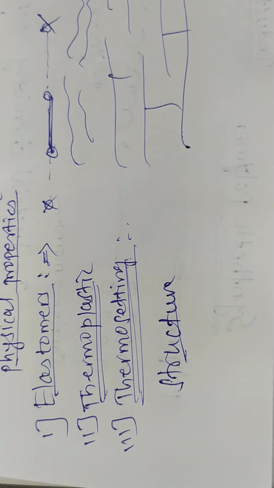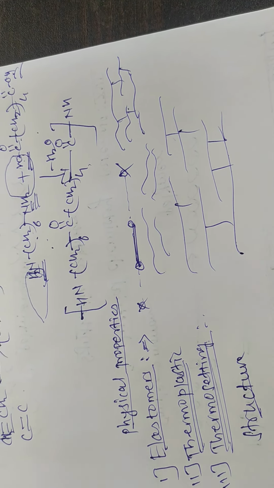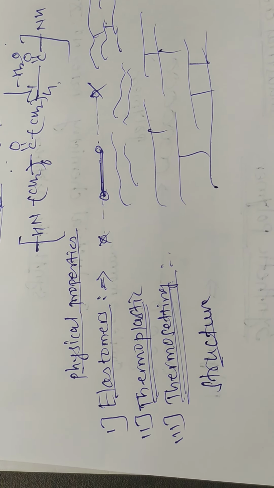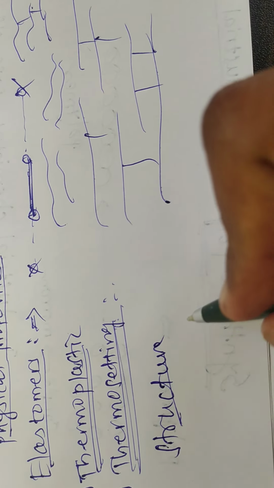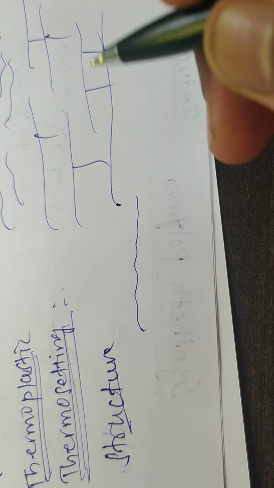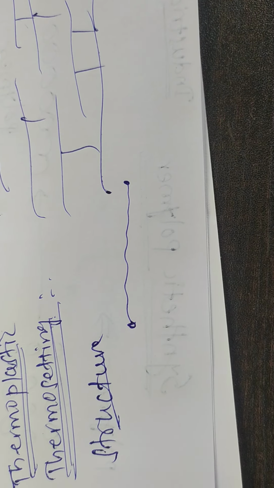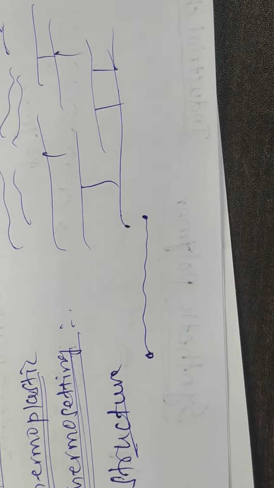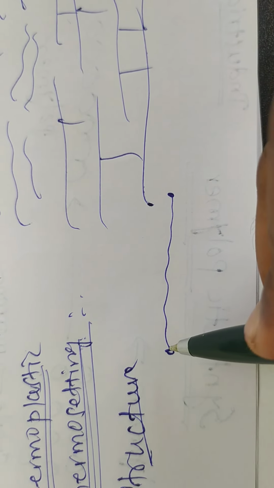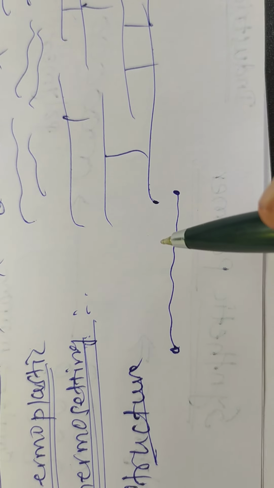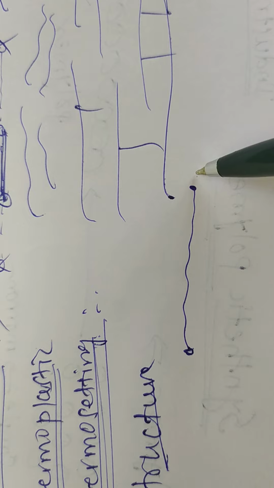And the last one is depending upon the structure, which we already saw in yesterday's lecture. Depending upon the structure, polymers are classified into three groups. One is linear polymer, which contains only two ends. When monomer units combine to give a linear chain, it is called a linear polymer.